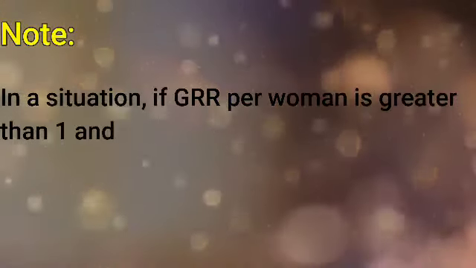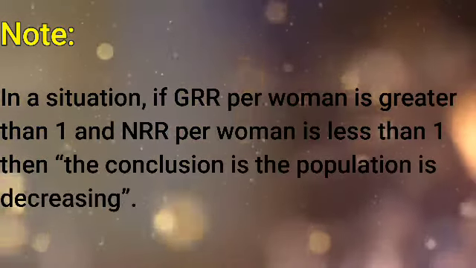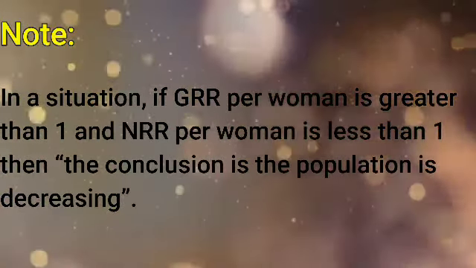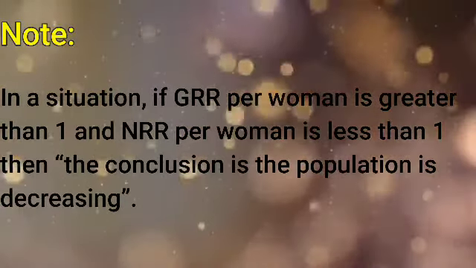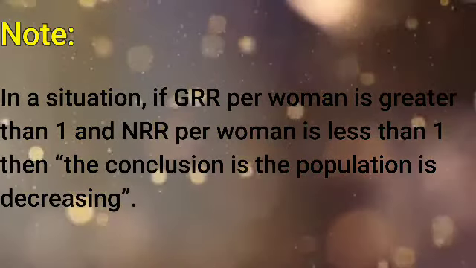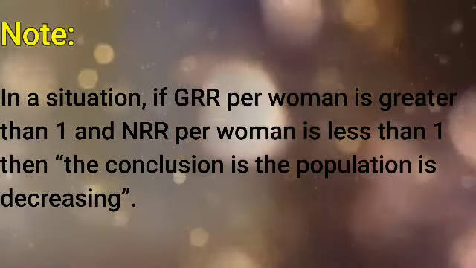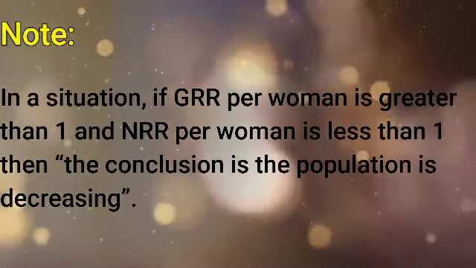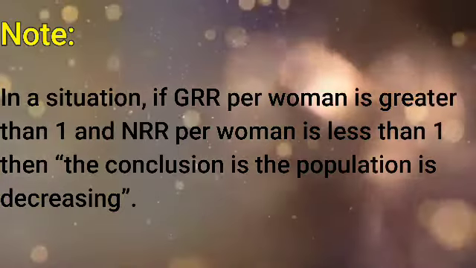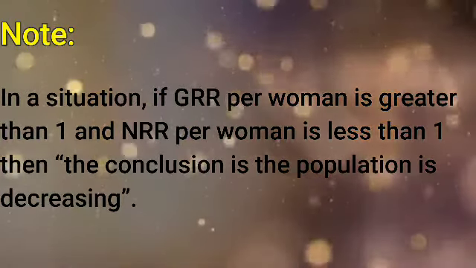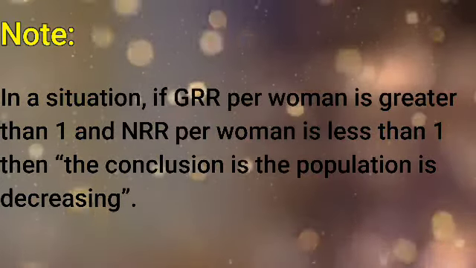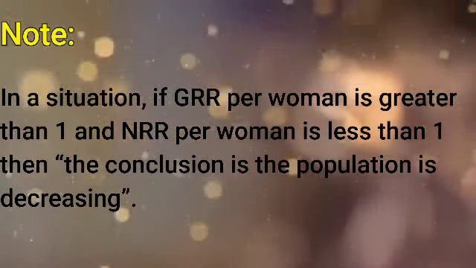Note: in a situation, if GRR per woman is greater than 1 and NRR per woman is less than 1, then the conclusion is the population is decreasing. In order to find the growth of the population, both birth and death rates will be taken into consideration. Therefore, based on NRR, we can judge about the entire population, whereas based on GRR, we cannot do that, because GRR considers fertility rate but not mortality.